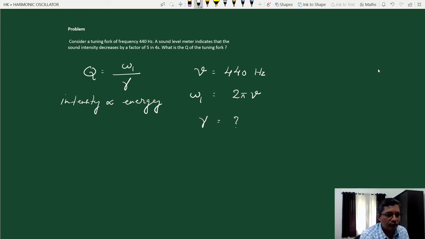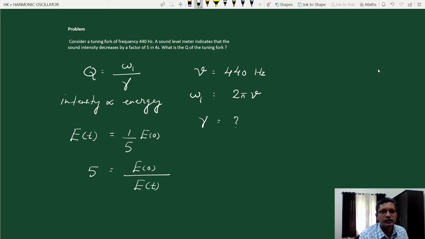That means if the energy at time t is E of t, then this is 1 by 5th of the energy at the initial time. So we can write the equation 5 equals E0 by E of t. Energy decreases by a factor of 5.